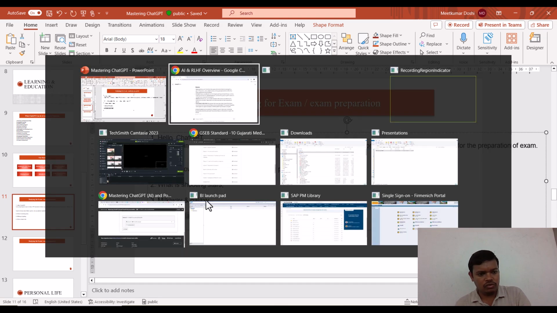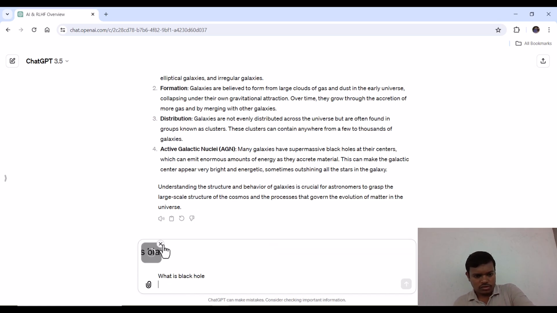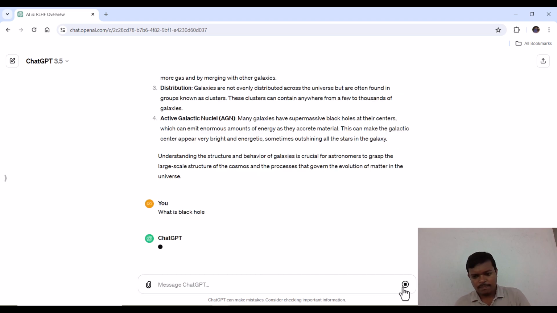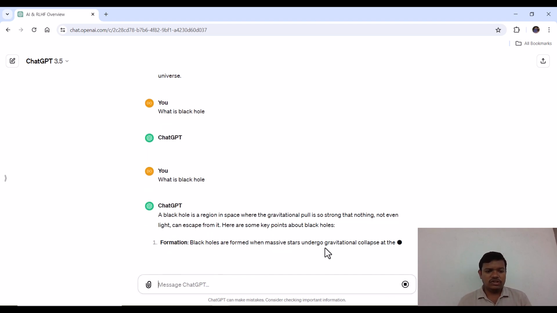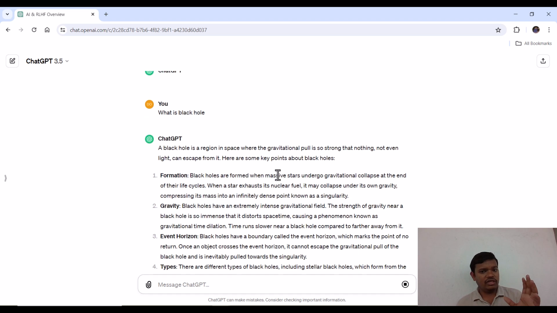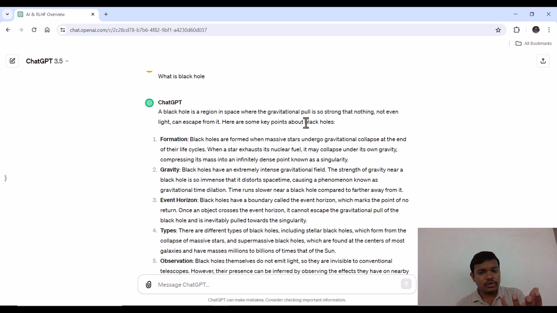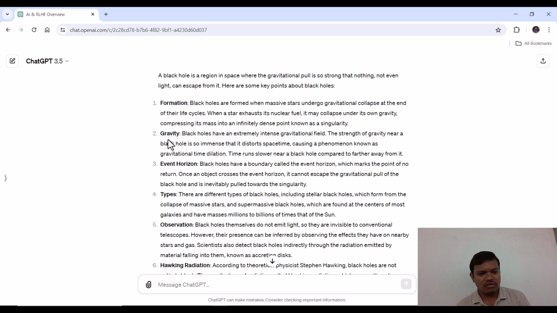What is a black hole? Okay, now we will press enter. Sorry, I had paused that part where we will ask again. Press enter. What is a black hole? A black hole is a region in space where the gravitational pull is so strong that nothing, not even light, can escape from it. So there is some space where a vacuum has been created, and it is pulling everything in, so strongly that nothing can pass. Formation, how its gravity.